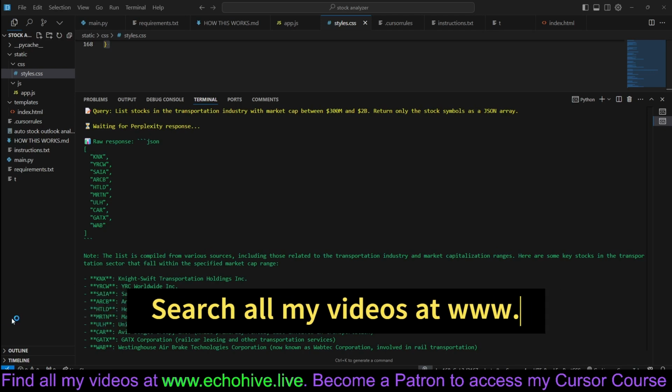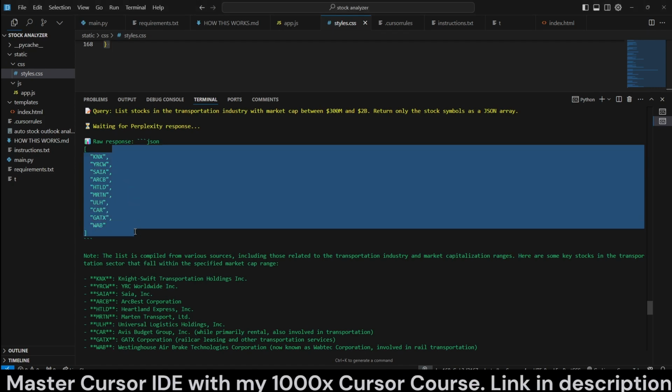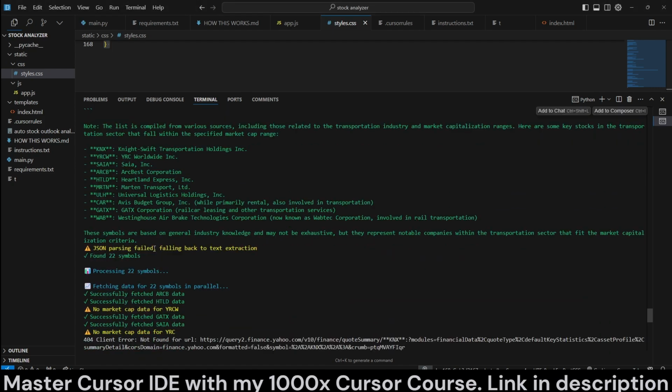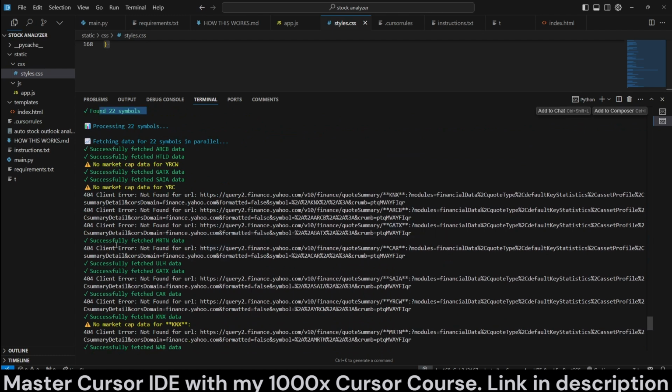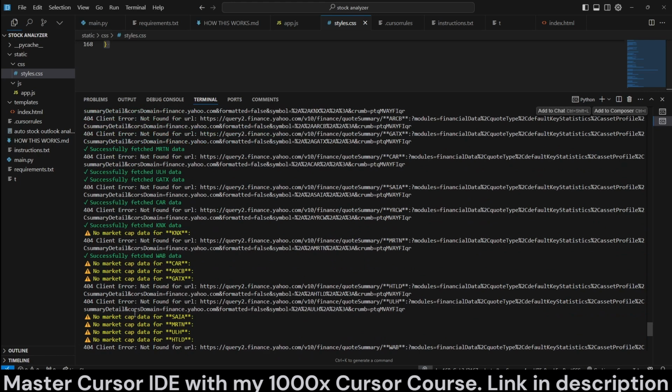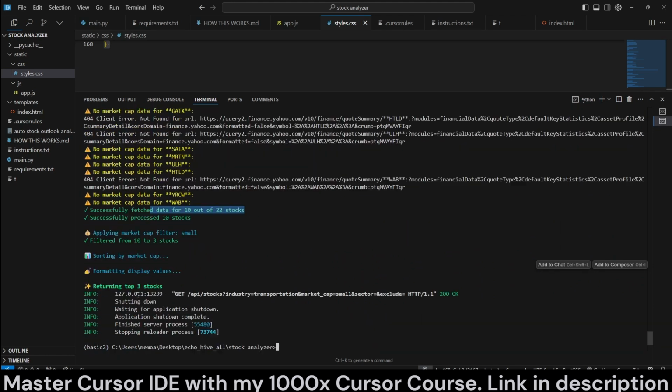Before we review the code, let's take a quick look at what's taking place in the background. So once the stock filters are selected and the search is performed, we make a call to Perplexity, allow it to return some tickers, and then we parse those tickers and compare them against Yahoo Finance market cap to ensure that the market cap is actually correct.